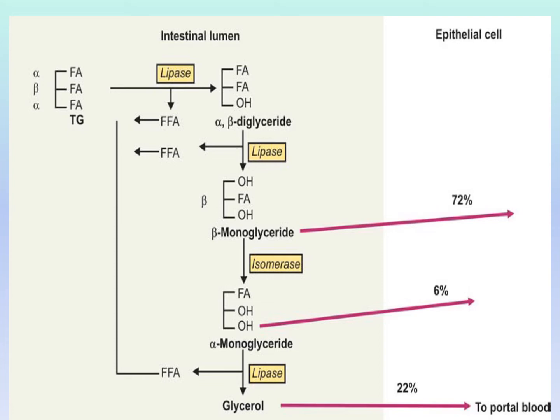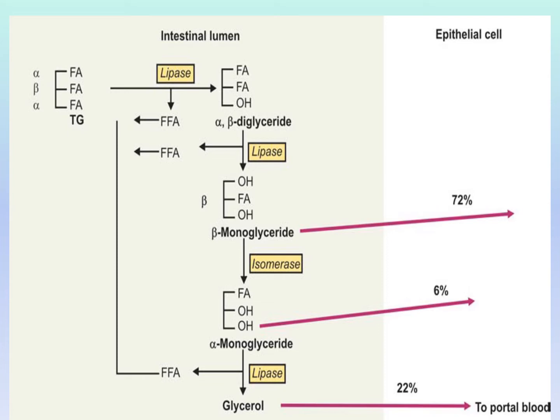This is the fatty acid remaining at beta position, so the compound is called beta monoglyceride. There is only one fatty acid remaining here at beta position. The isomerase changes the position of fatty acids from beta to alpha. So it releases at first alpha monoglyceride, which can be acted upon by pancreatic lipase, releasing one free fatty acid and glycerol. 72% is absorbed in the form of beta monoglyceride, 6% in the form of alpha monoglyceride, and lastly 22% in the form of free fatty acid and glycerol.